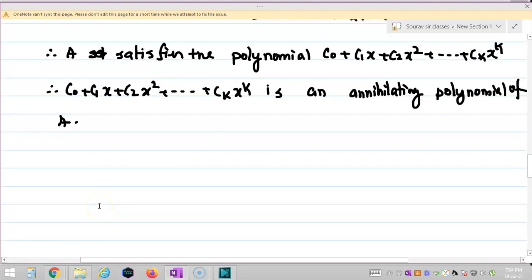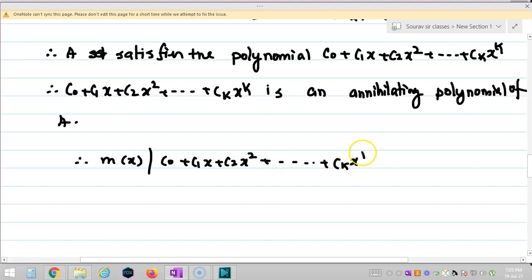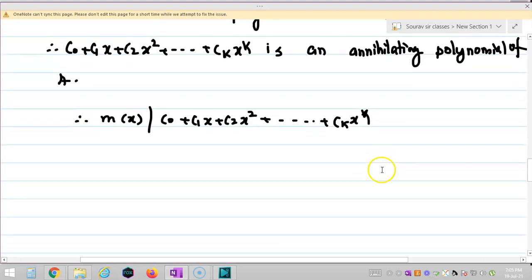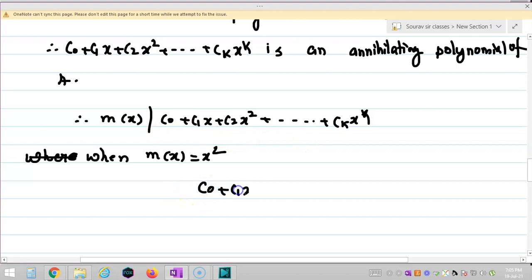Now we know that the minimal polynomial always divides an annihilating polynomial. So therefore it would imply m(x) divides c0 plus c1 x plus c2 x square plus up to ck x to the power k, right? So now let me consider when m(x) is nothing but x square. Okay, so m(x) divides this, so I can say c0 plus c1 x plus dot dot ck x to the power k is divisible by x square, right?